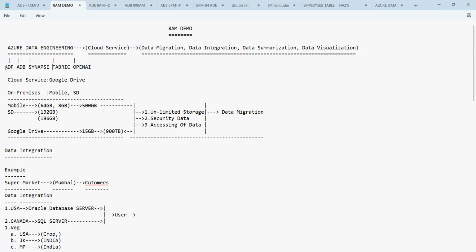So these are all the services we have, guys. Here we say services, we don't say products. As a part of our course, guys, we are going to see all of them, that is nothing but ADF, ADB, and Synapse, and the rest of the things.